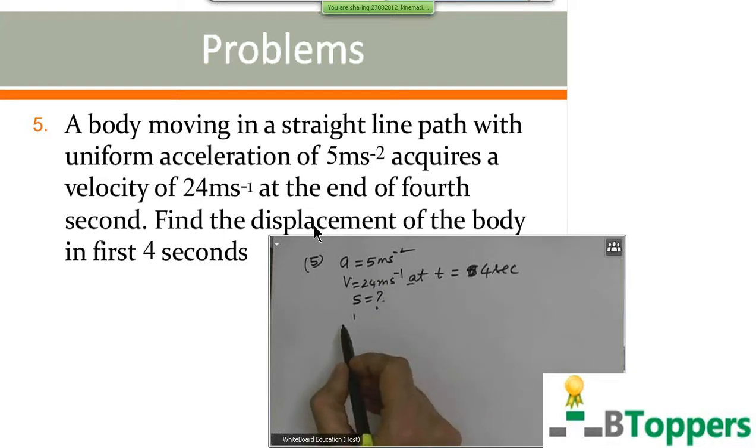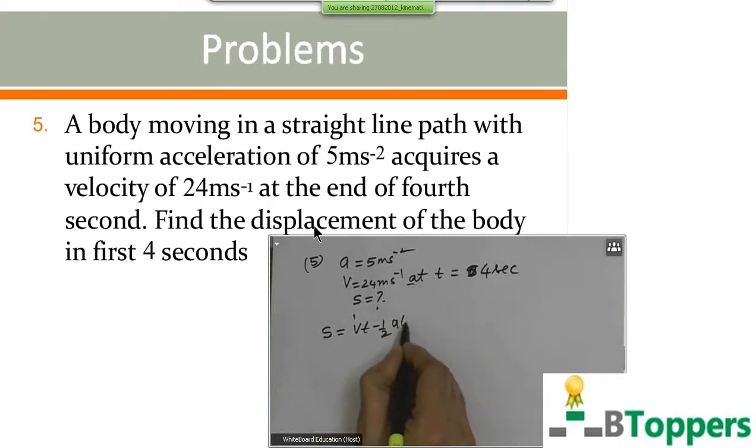The equation without the letter u, without initial velocity u, as I gave in the list of the formulae in the earlier class. S equal to vt minus half at square. S is equal to vt minus half at square.